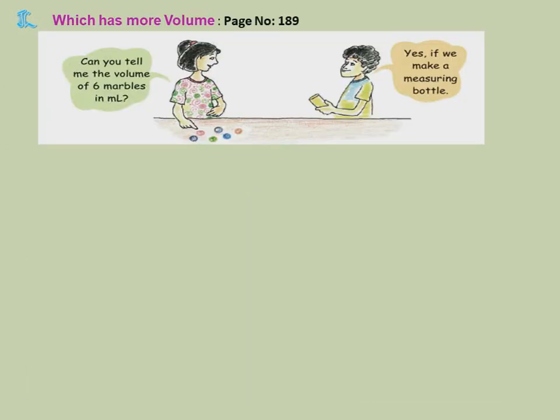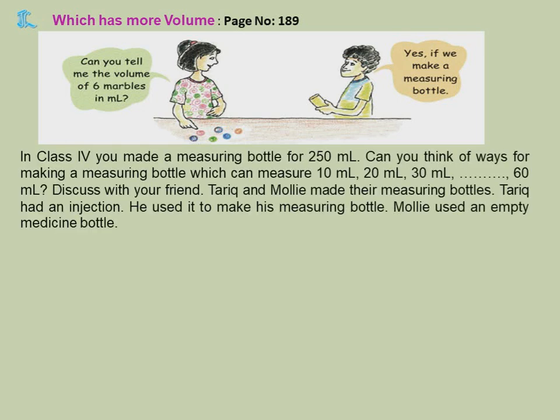Now, which has more volume? Page number 189. Can you tell me the volume of 6 marbles in ml? Yes, if you make a measuring bottle. In class 4, you made a measuring bottle for 250 ml. Can you think of ways for making a measuring bottle which can measure 10 ml, 20 ml, 30 ml and so on till 60 ml? Do you remember, children, in 4th class you made a measuring bottle with the plastic one, 250 ml one.